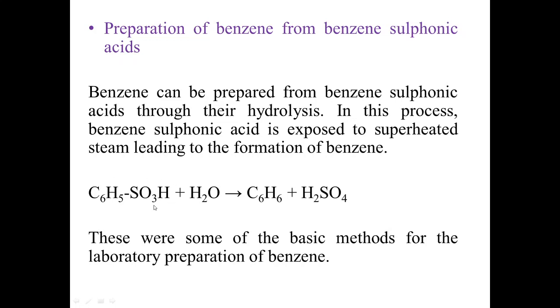This is the sulfonic group. The sulfonic group is converted into H2SO4, sulfuric acid, and the phenyl ring is converted into C6H6. So benzene sulfonic acid in the presence of water vapors or steam gives benzene.